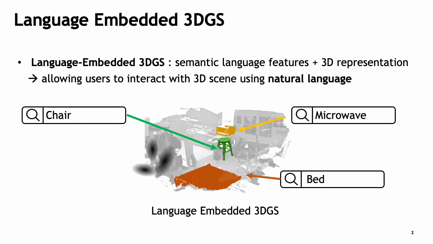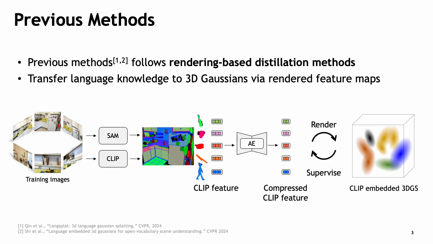Language-embedded 3D Gaussian splatting integrates semantic language features such as CLIP with 3D representations. This combination allows user interaction with 3D scenes using natural language queries. To achieve this, recent approaches propose rendering-based distillation, where language knowledge from a foundation model is distilled to 3D-GS via rendered 2D feature maps. Typically, this approach involves compressing CLIP features through a per-scene optimized autoencoder.